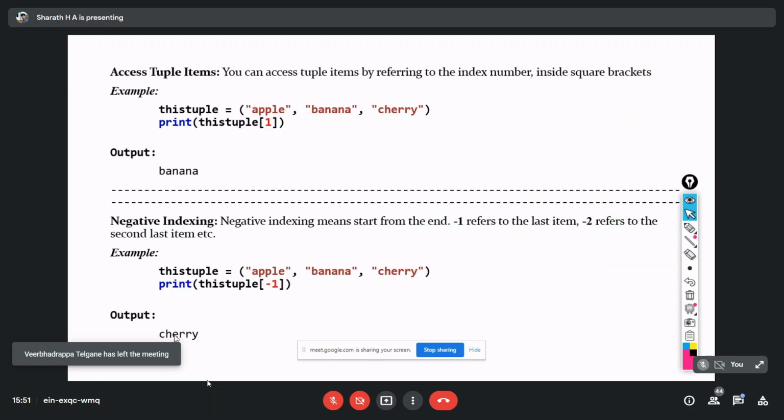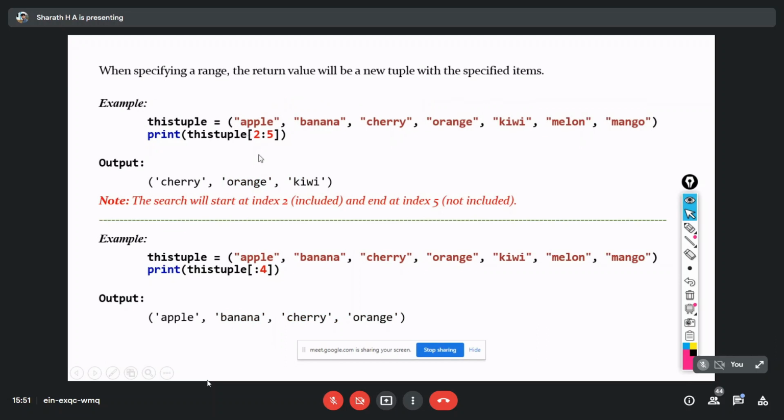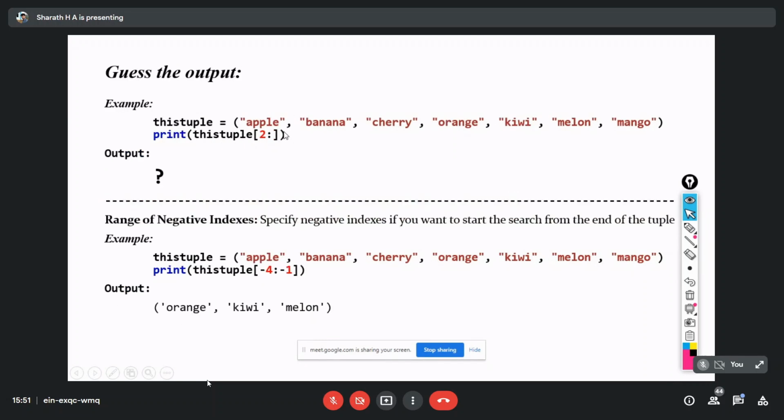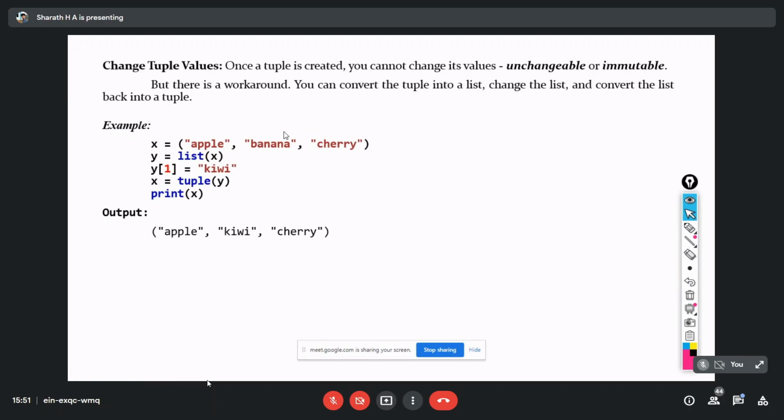Okay, so access tuple items. As I already mentioned, we can access the tuple's items by using index 1, -1, or a range of values, say 2 to 5, which means starting from 2 to 5, excluding 5. The same thing applies here.